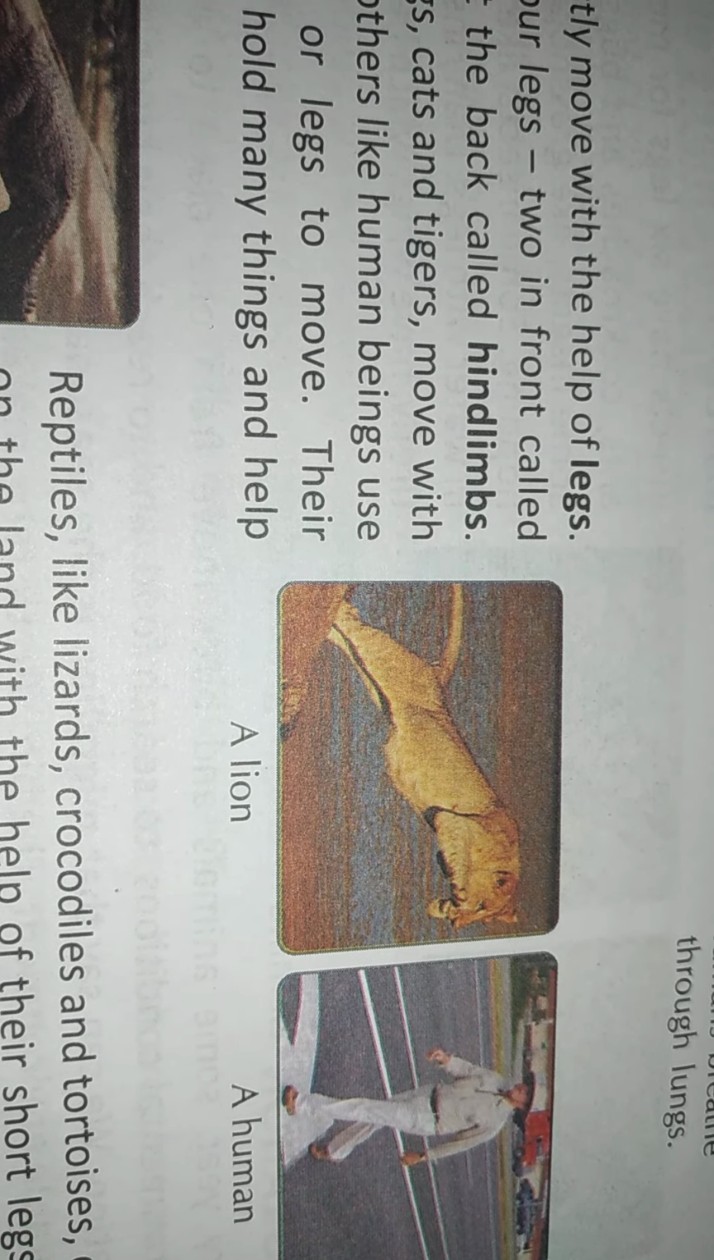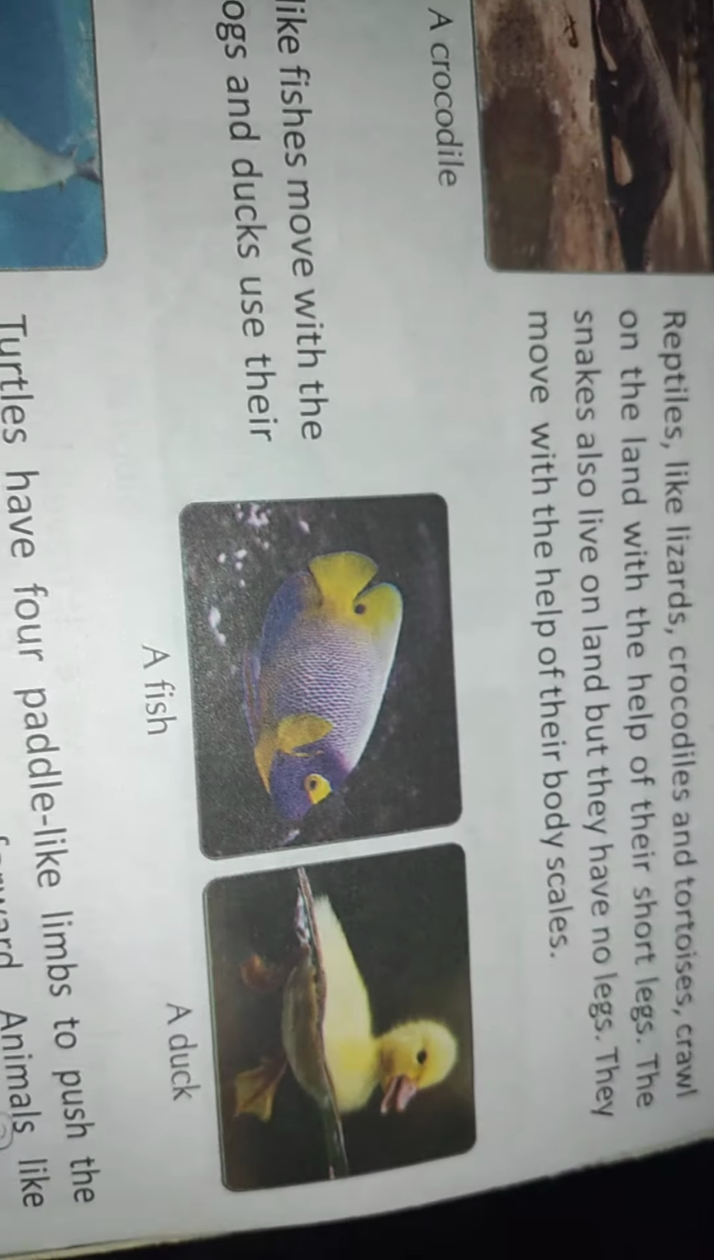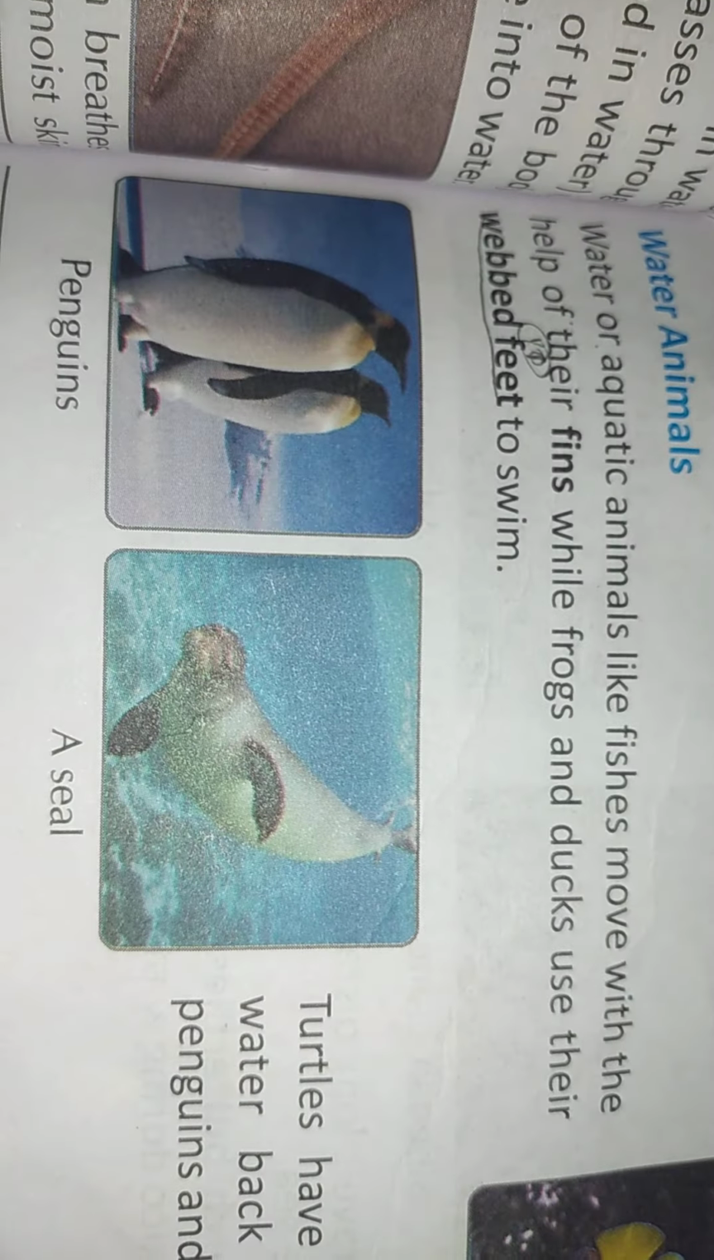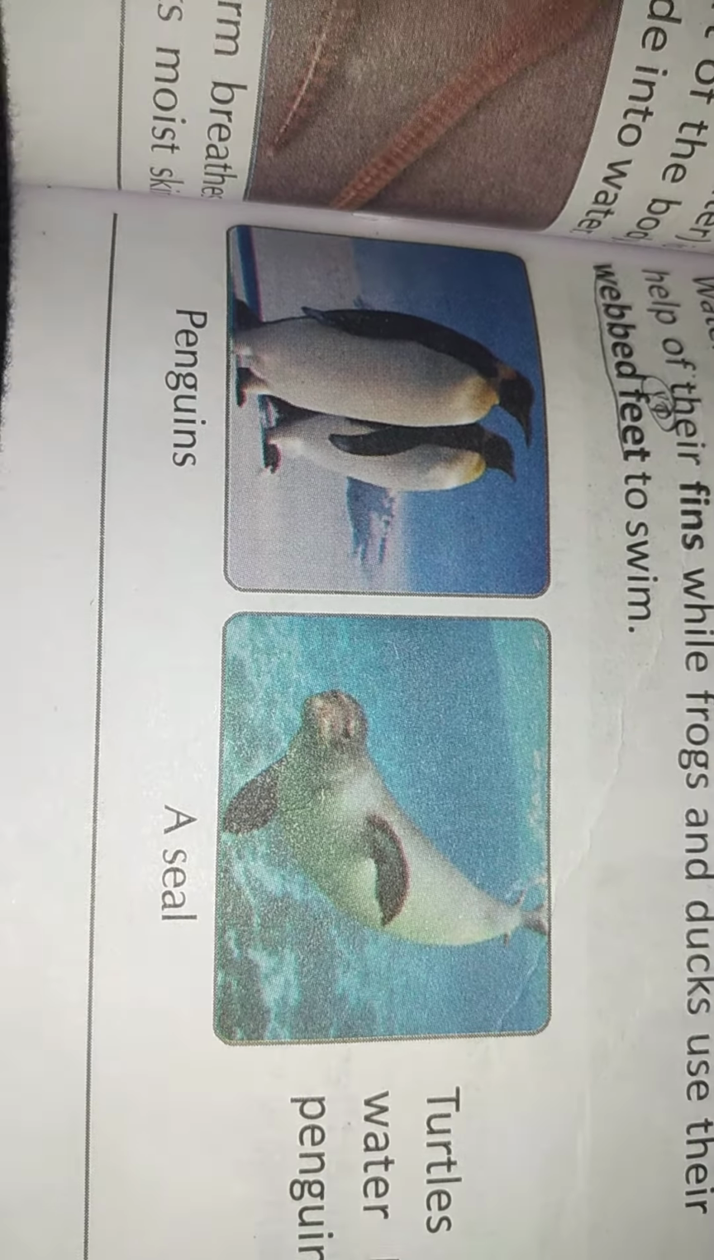Penguins, seals, fish, ducks. Old MacDonald had a farm. Oh, we are talking about ducks also, children. See this. How cute the duck is, no? Aquatic animals like fishes move with the help of their fins, children. And ducks use their webbed feet to swim. See this, this is the webbed foot. They use these webbed feet to swim. The turtles have 4 paddle-like limbs to push the water back and move forward.